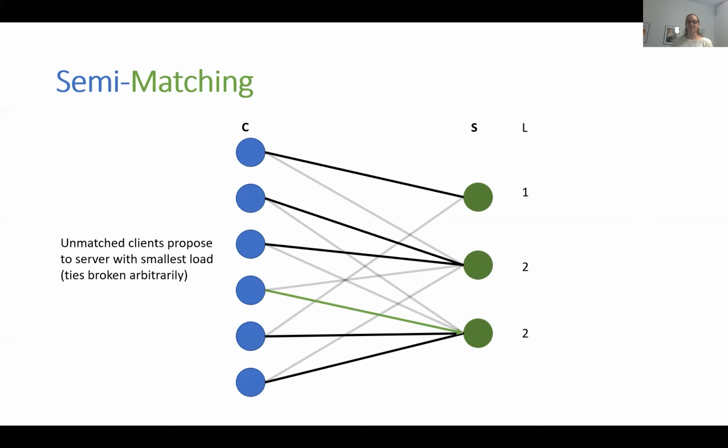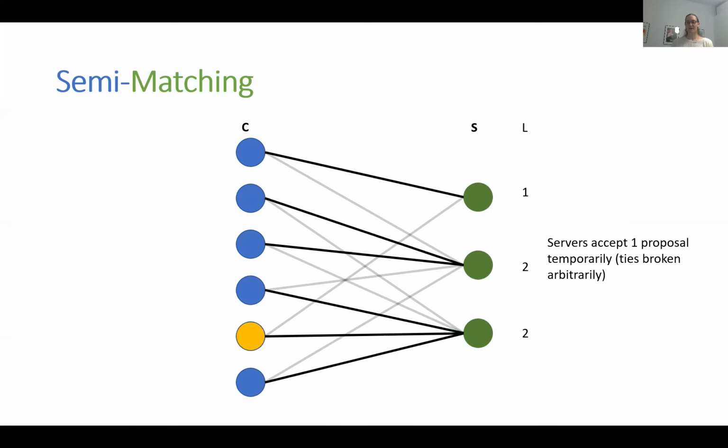Now we continue. The clients propose, the servers accept. And now something happens. As you can see, this node is now unhappy. It has access to a server of load 1 and is not a locally optimal semi-matching. We now take a closer look at how the balance step works.